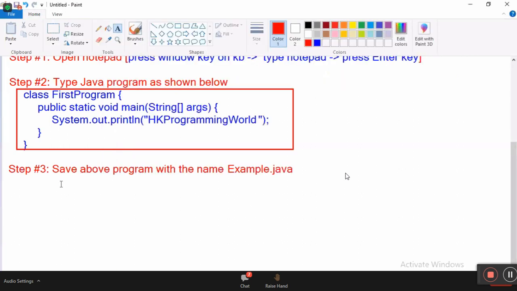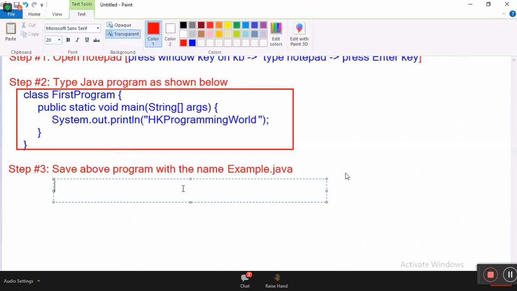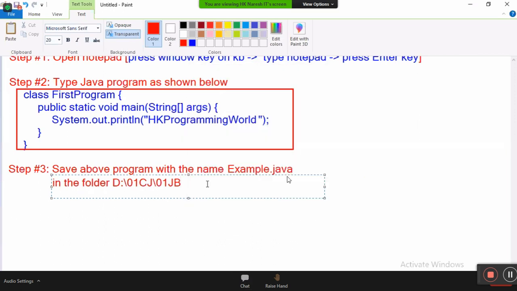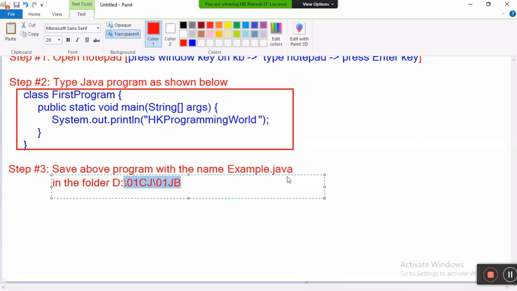Write down: save above program with the name example.java in the folder d:/01 core java/01 java basics. Babu, in the last batch, one student asked me, sir, this folder is not there in my system.